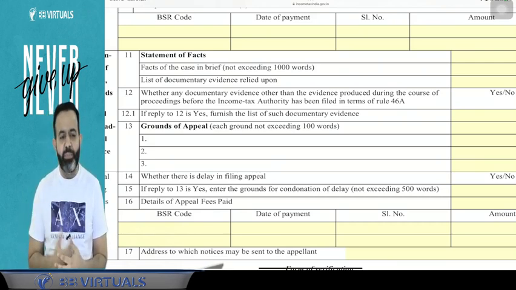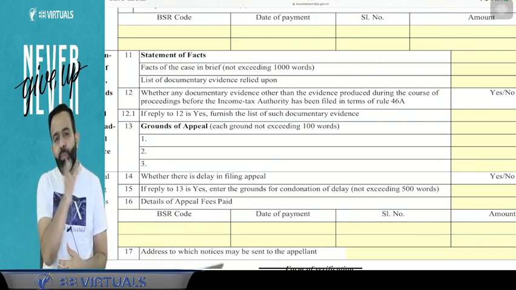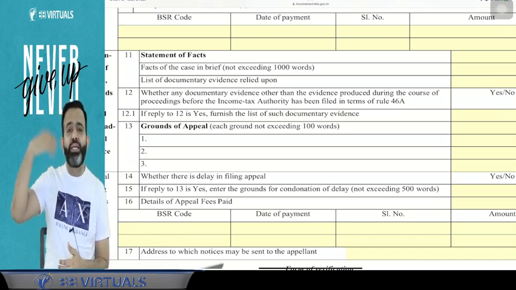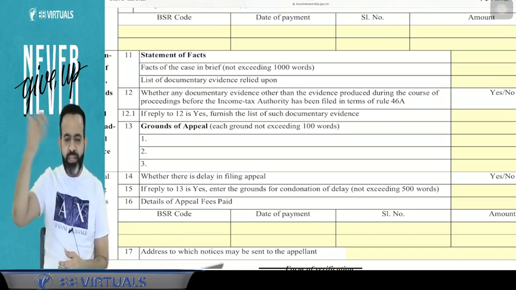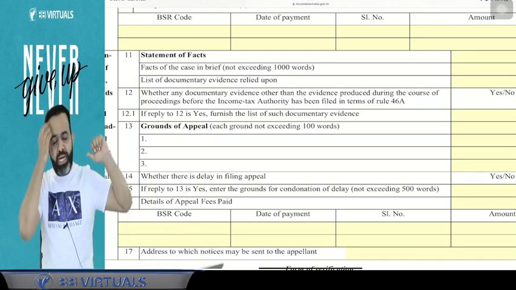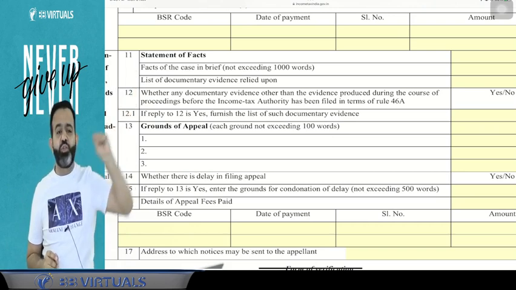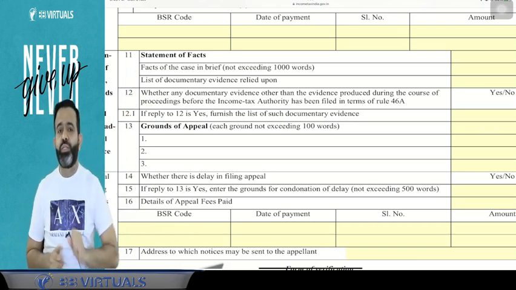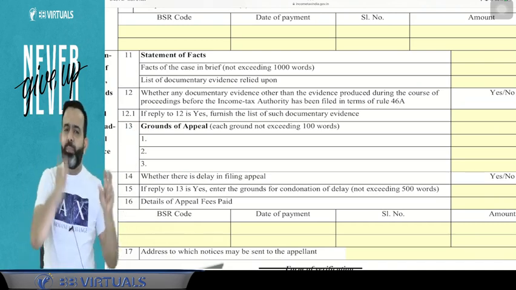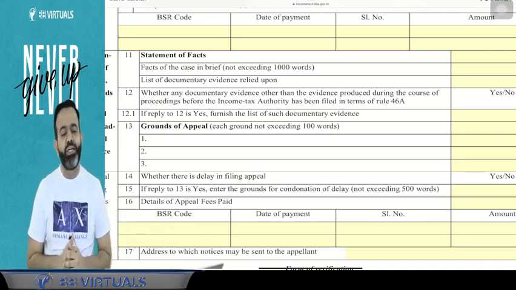I can take an example. Grounds of appeal, normally you will give the reference of the case laws. Suppose there is a Punjab and Haryana High Court judgment, and that judgment says that this expenditure should be allowed. So in our case also this expenditure should be allowed. That is the grounds of appeal. Means on what basis you have filed the appeal. That is called your grounds of appeal.